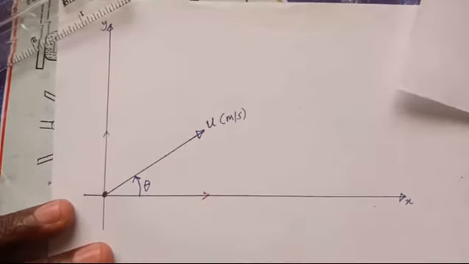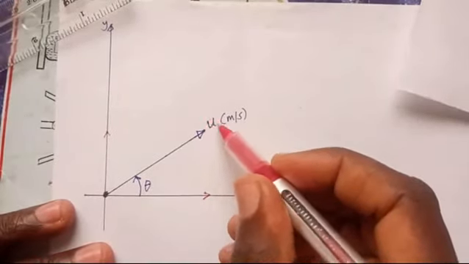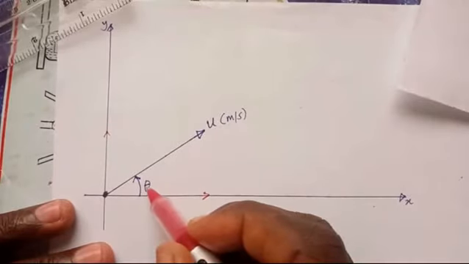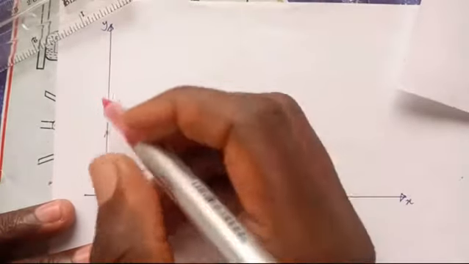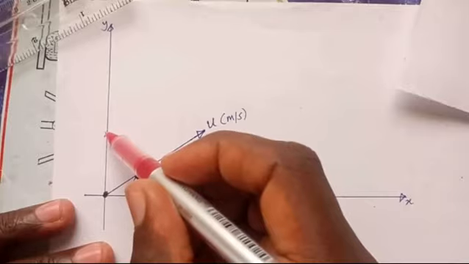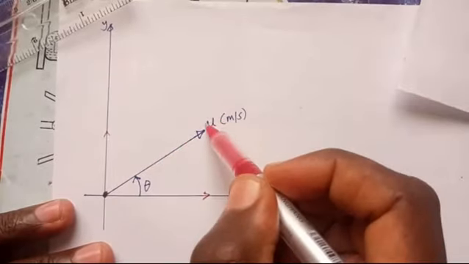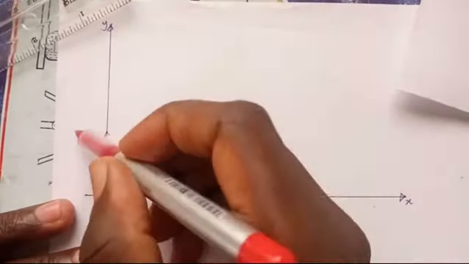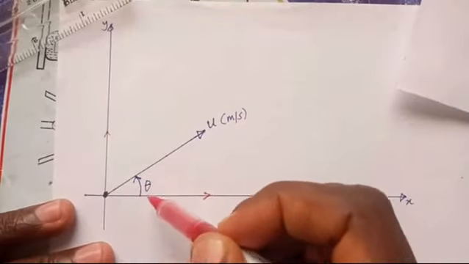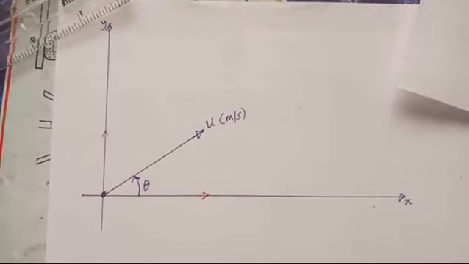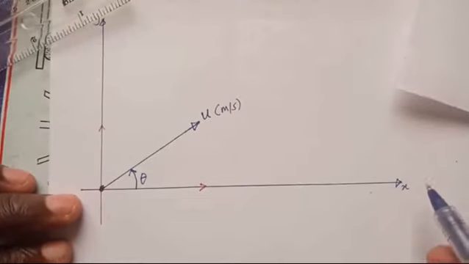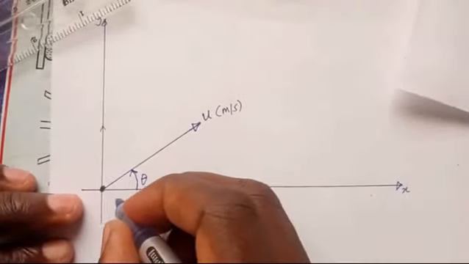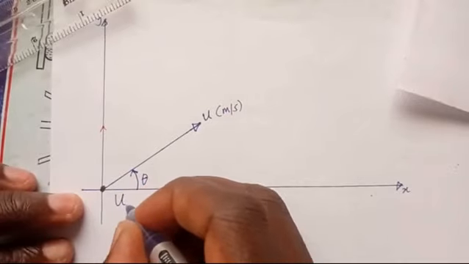Its component along the horizontal is the magnitude multiplied by the cosine of the angle, and its component along the vertical is the magnitude of this velocity multiplied by the sine of the angle it makes with the horizontal. It means that our velocity has both horizontal and vertical components. The horizontal component along x is generally called u sub x.